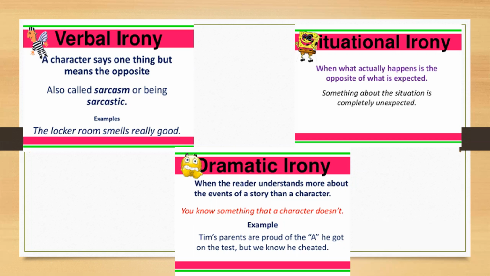If you are complimenting that someone is dressed to kill, or they're really looking spectacular, but the truth is that you've not approved that look, then you're being ironic. It's verbal irony. When you say that the room smells really good, but what you really mean is that there is a repulsive smell in that particular room, then that's an instance of verbal irony.